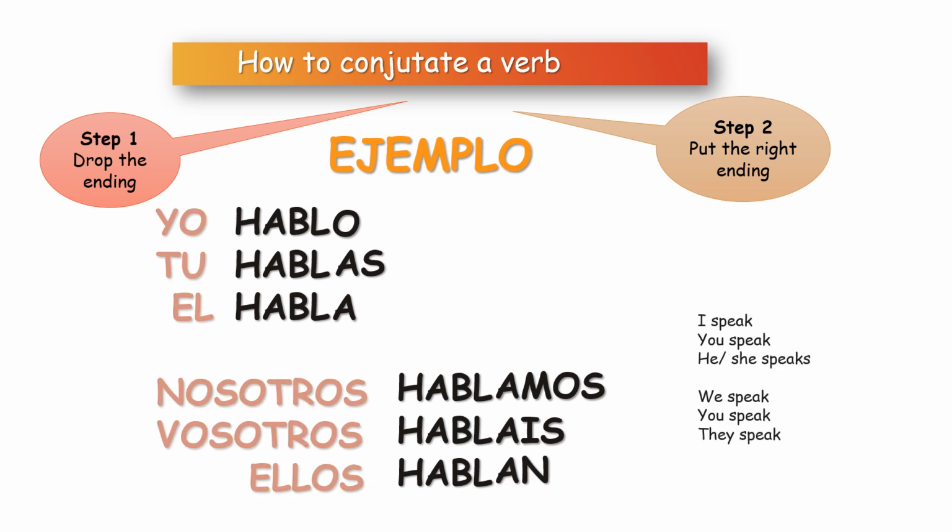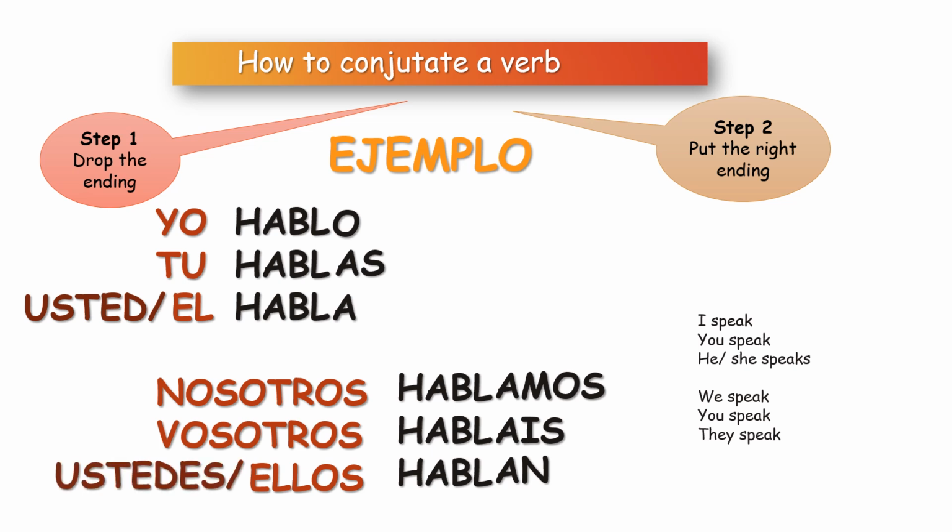Remember that we can use the subject pronouns or not. Why? Because by listening to the ending, we know who is doing the action. We don't need to say I, you, he, she. And finally, usted uses the same ending for él and ella, and ustedes uses the same ending for ellos.